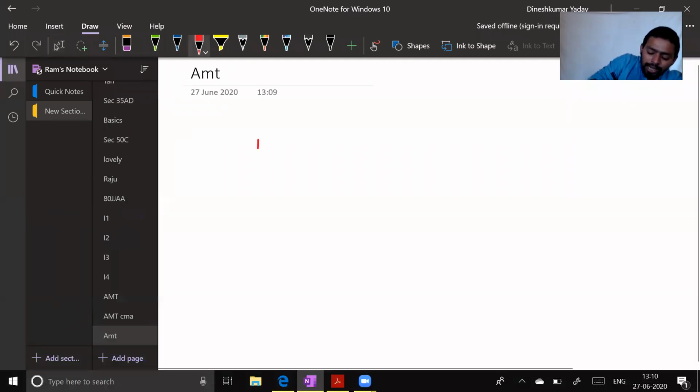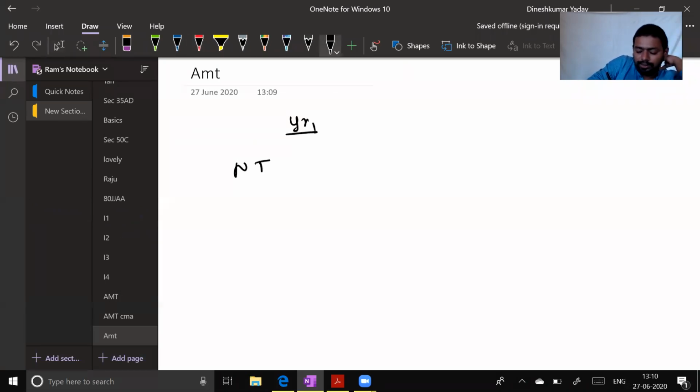If my normal tax in year one is 5,000 rupees, 5,000 lakhs, whatever it is, and my AMT tax, which is 18.5% on adjusted total income, is 6,000.